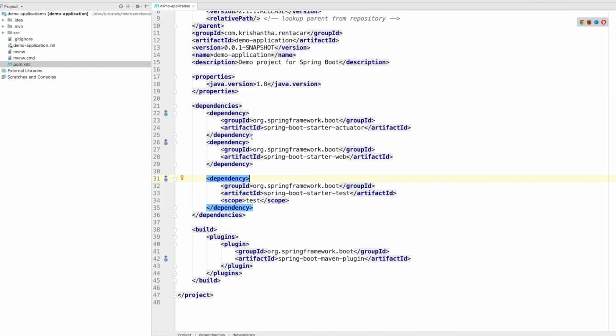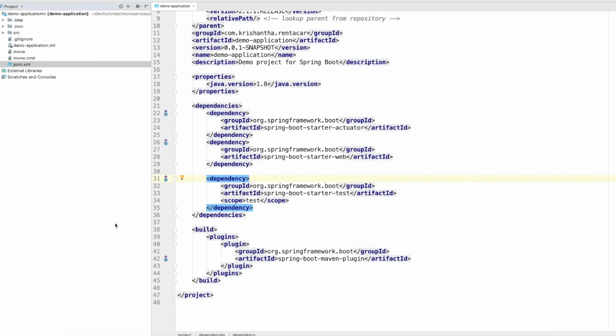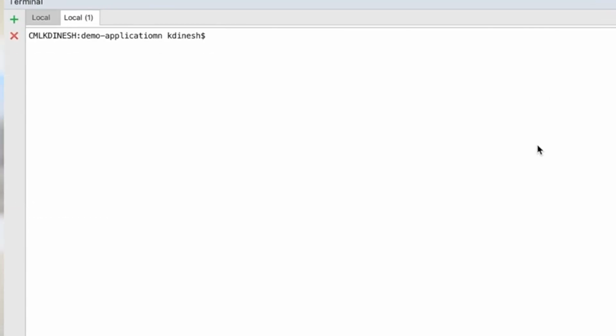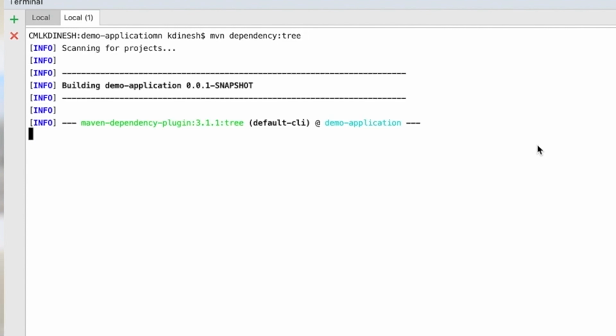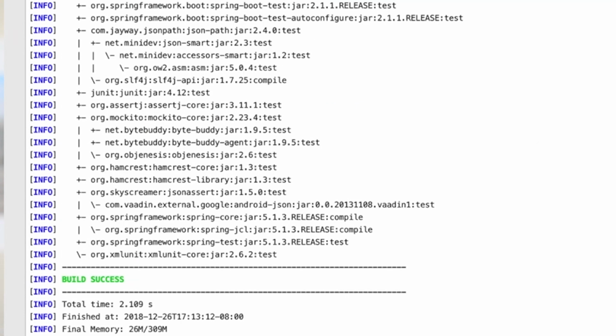So you can see this if you want, and you can open this in a terminal. Okay, so you can see mvn dependency:tree, right? So now you can see here, these are all the dependencies downloaded by these three wrappers, right?